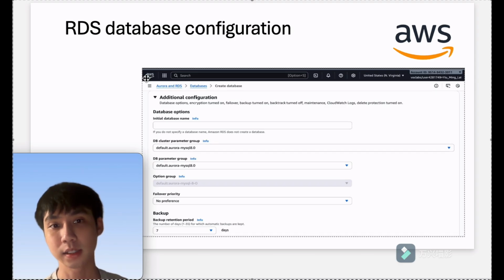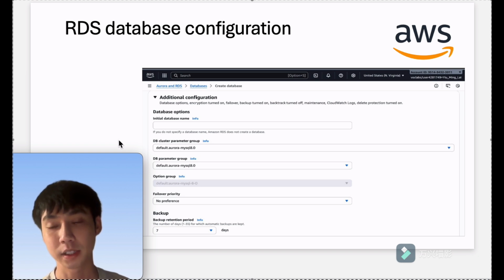Then this slide shows how the database is set up. It is a private network, encrypted, and connected to AWS Backup for automatic snapshots. This setting keeps the data protected and ensures the database is always available and recoverable.